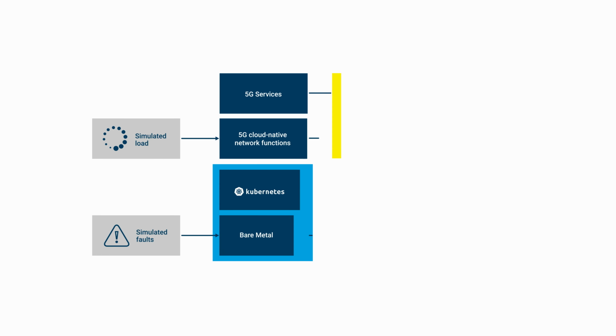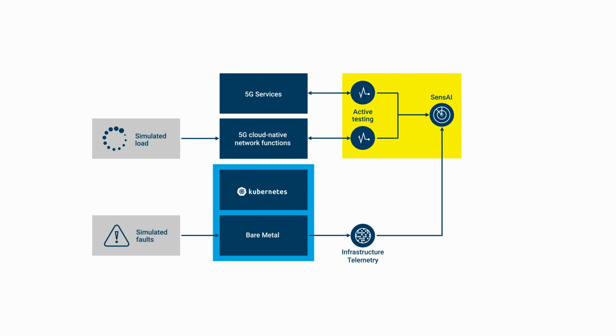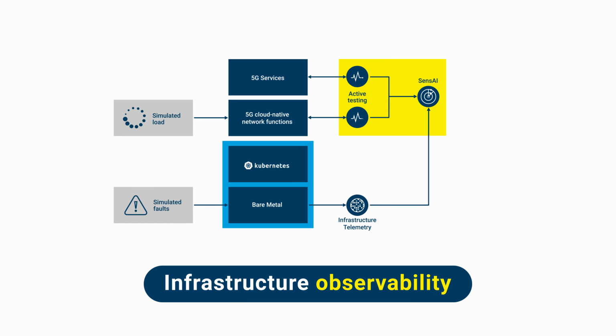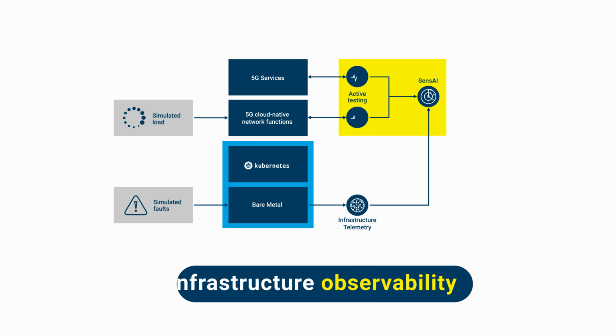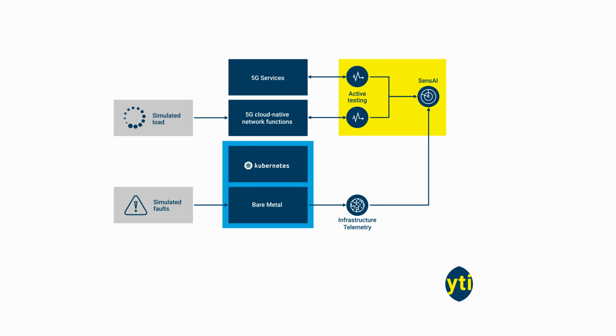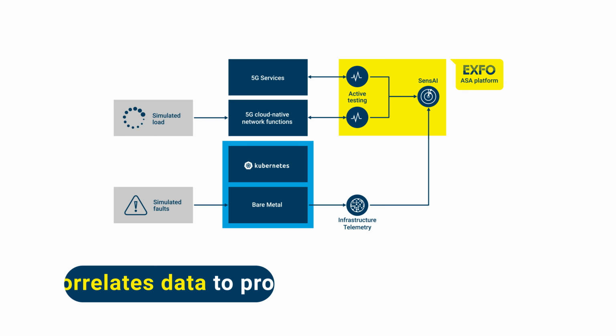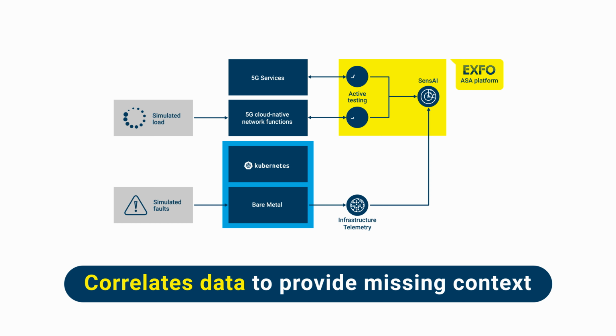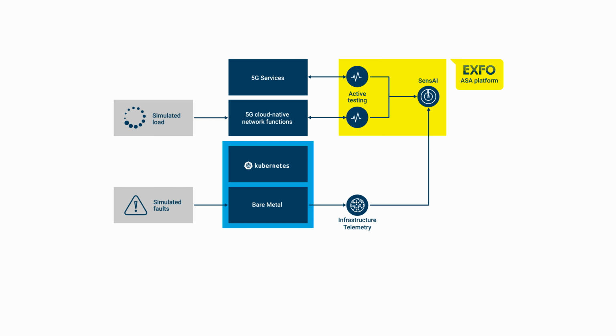Developed in collaboration with Intel, EXFO's Full-Stack Service Assurance solution combines infrastructure observability with telecom-specific, machine learning-enabled analytics and anomaly detection. The EXFO Adaptive Assurance Platform correlates this performance data and provides the missing context to connect the dots between service and infrastructure performance and identify the root cause. The ASA platform enables the association of infrastructure conditions with specific network function KPIs to make full-stack root cause analysis